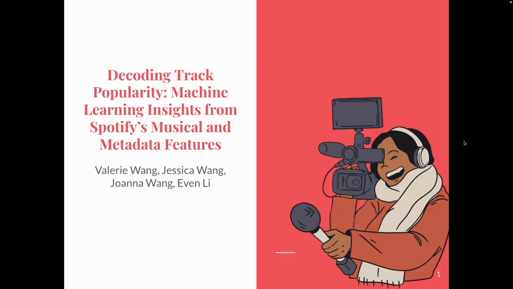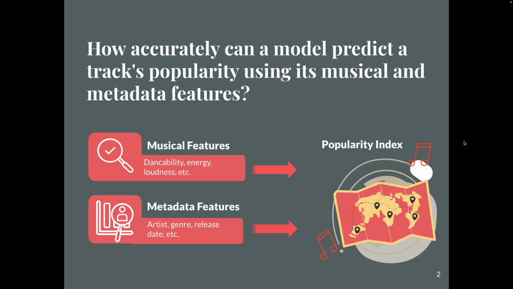Hi, we're Group 68. The goal of our project is to predict the popularity of Spotify tracks based on their musical attributes such as danceability, energy, and loudness, as well as their metadata such as artist, genre, and release date. Popularity is measured using Spotify's popularity index, which ranges from 0 to 100. The research question is therefore how accurately can a model predict a track's popularity using its musical and metadata features?